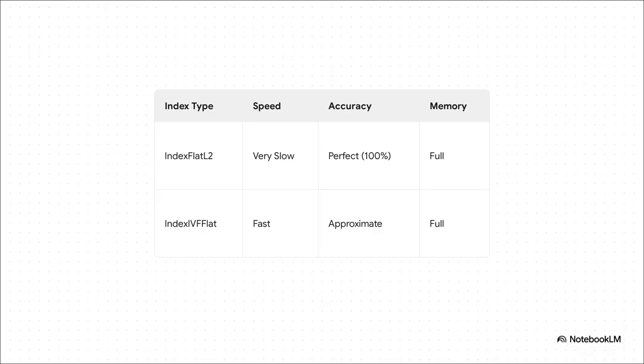Let's get back to the scorecard. With index IVF flat, look at that change. Our speed is now fast, which is a huge improvement. The price we pay, of course, is that our accuracy is now approximate. But notice the memory usage. It's still full. We haven't actually compressed anything yet. So we've solved for speed, but our index is still massive.